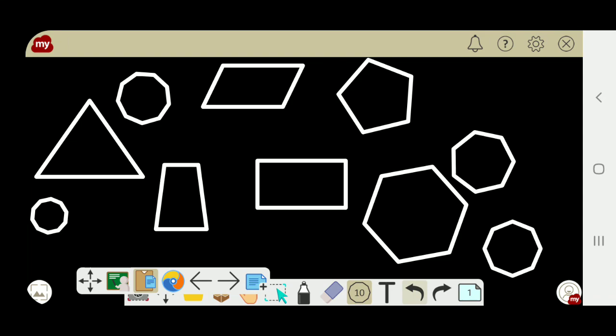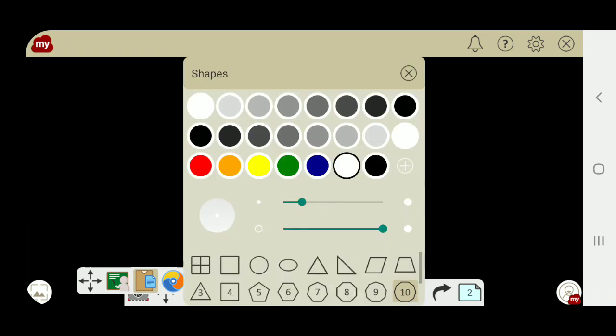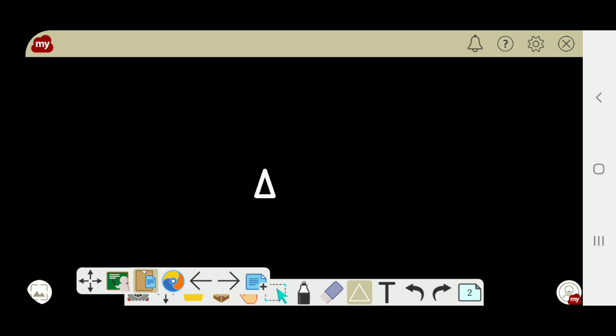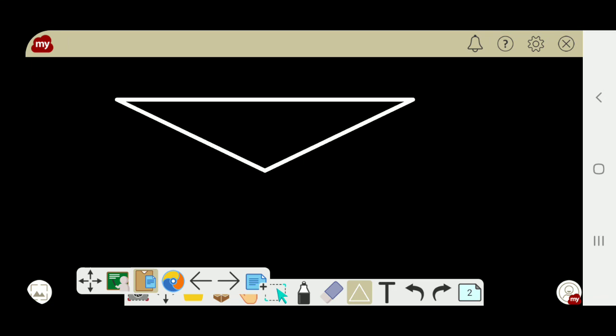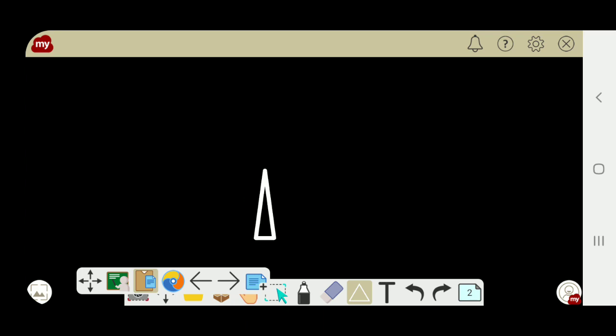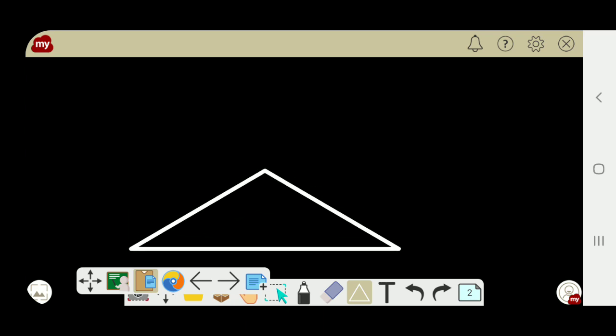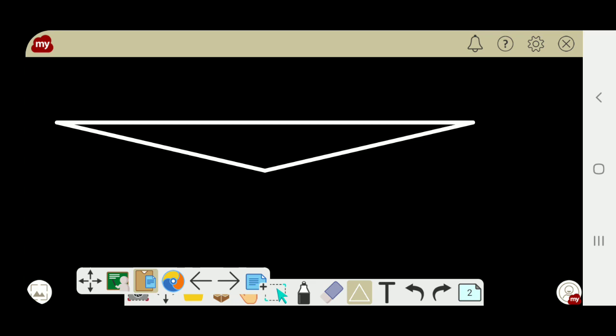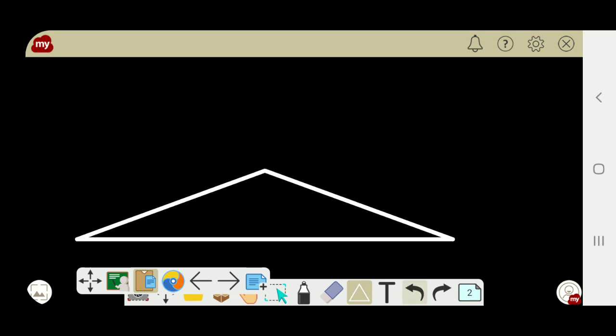In the last class we were discussing shapes or closed figures made up of straight lines. You can see all these shapes are made up of straight lines, isn't it? Do you agree with that? This shape you know. What is it? Yes, you are correct, it is a triangle.